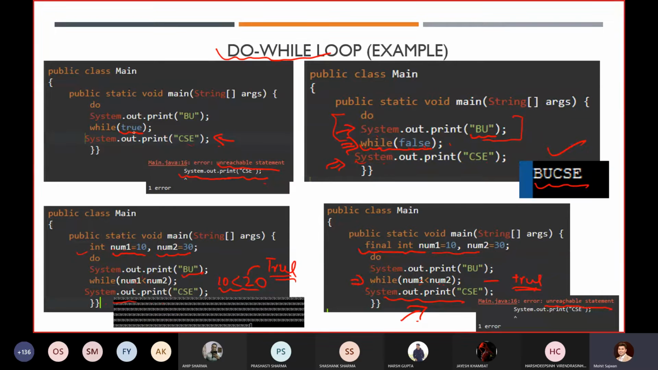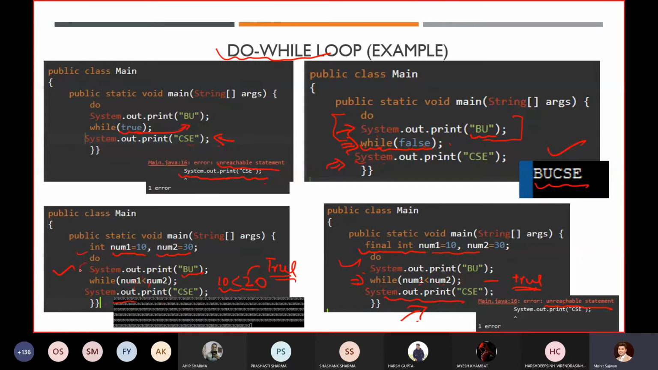So in the first case, you cannot modify this condition. It will remain true. Can you change it? No, you cannot change it. In the fourth case, can you change it? No, you cannot change that condition. It will remain true. But in the third case, you can modify it. How can you modify it?